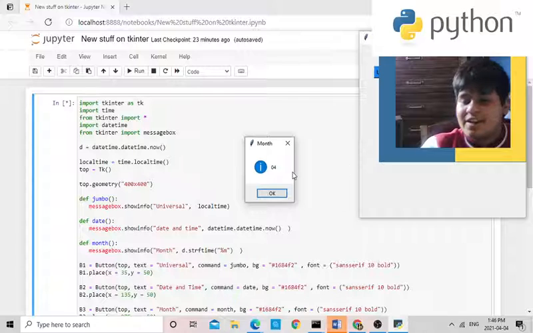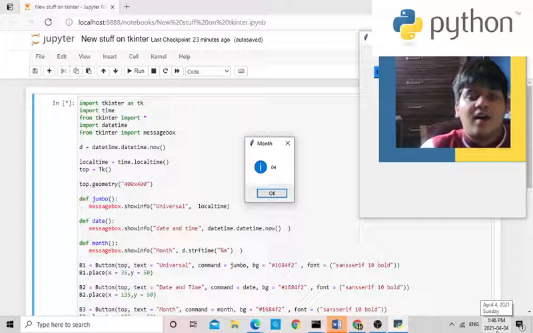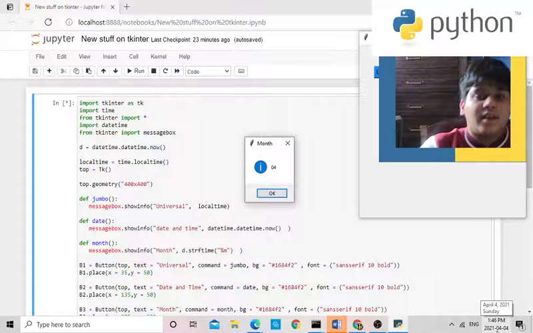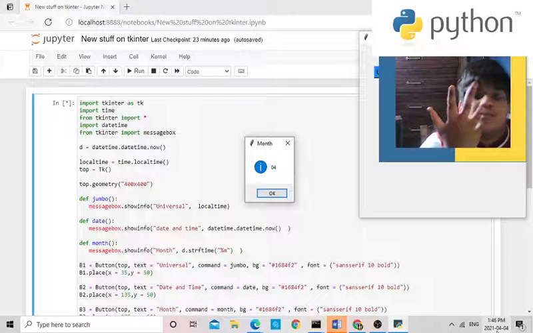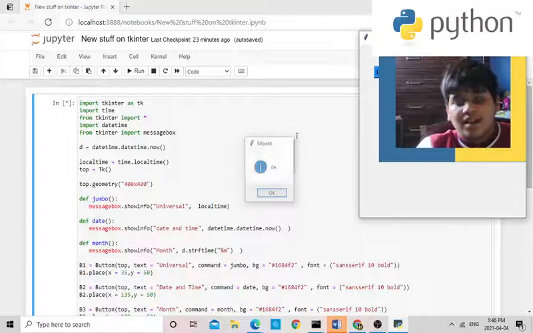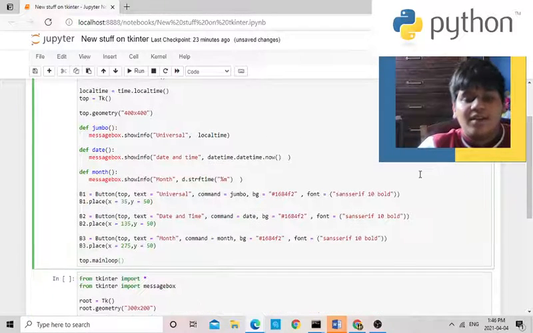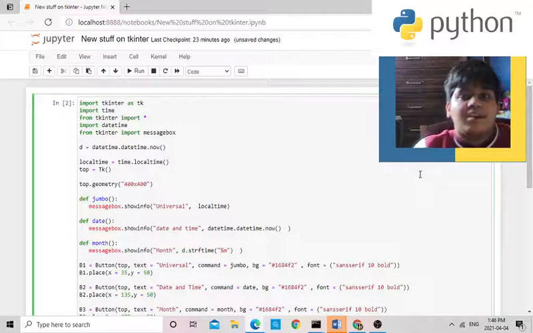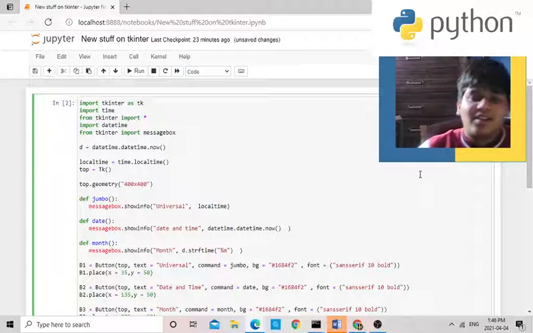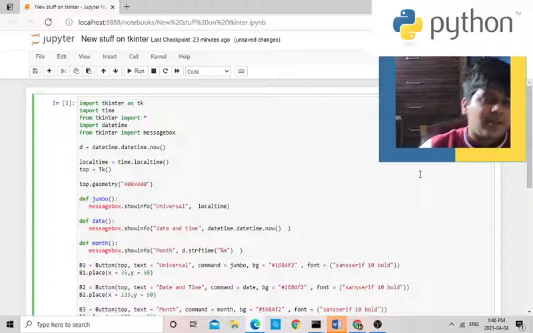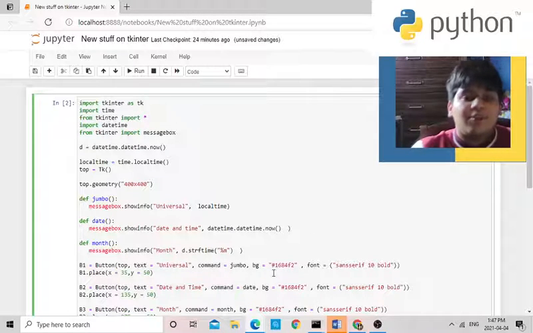On to the month. This just prints the month, pretty easy. So as you see, month. There's 12 months. See, it's April on the 4th: January, February, March, April. So that's how buttons work. It's actually pretty exciting for me because I could change the color, I could make a calculator, but I could never make actual buttons that pop up stuff in Python. Which is pretty cool for me.